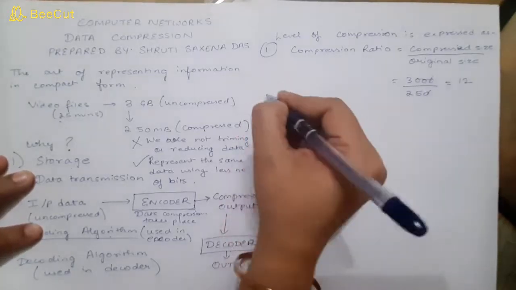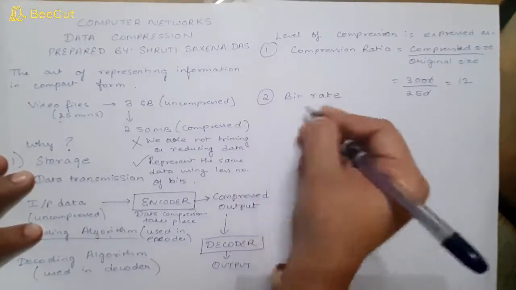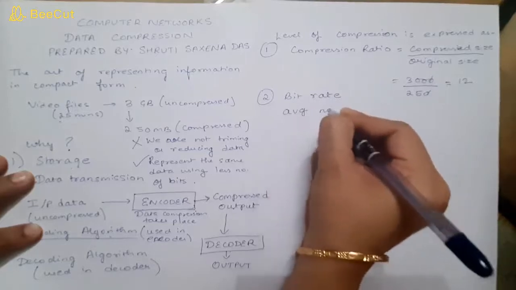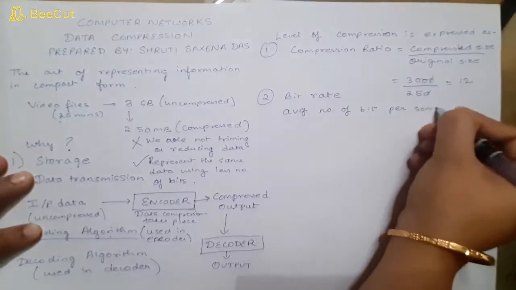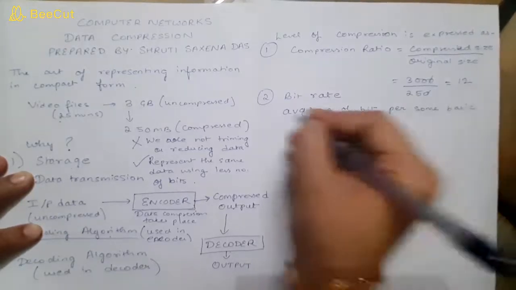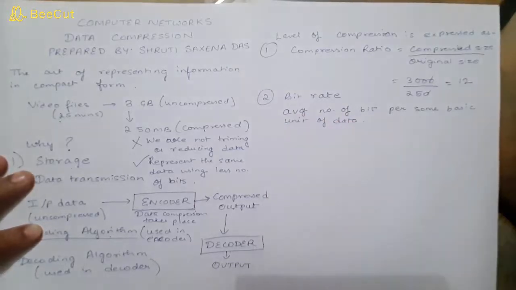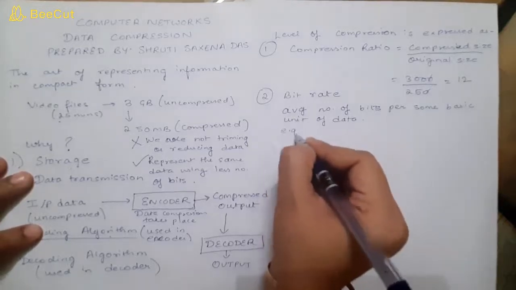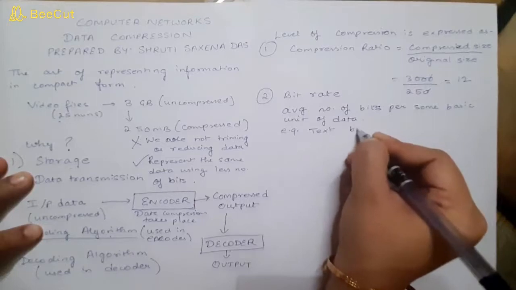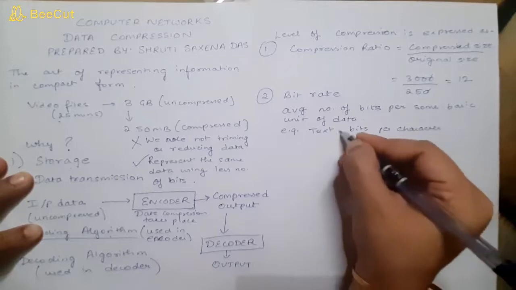Now the second term will be bit rate. Bit rate basically represents the average number of bits per some basic unit of data. If we are talking about text, then we talk about bits per character, since text consists of characters.